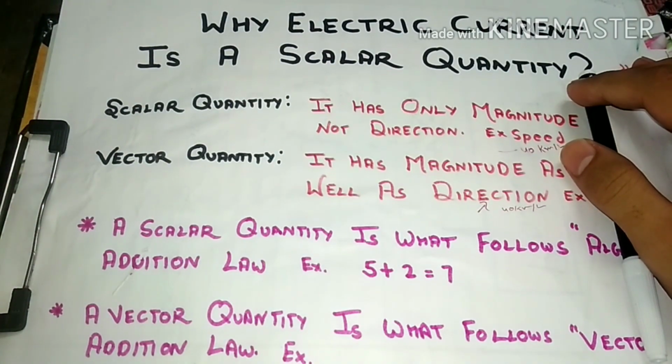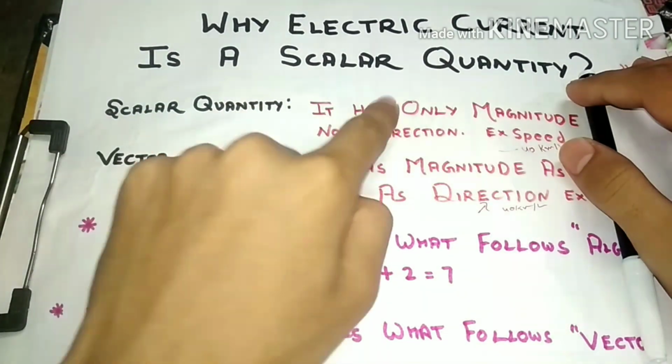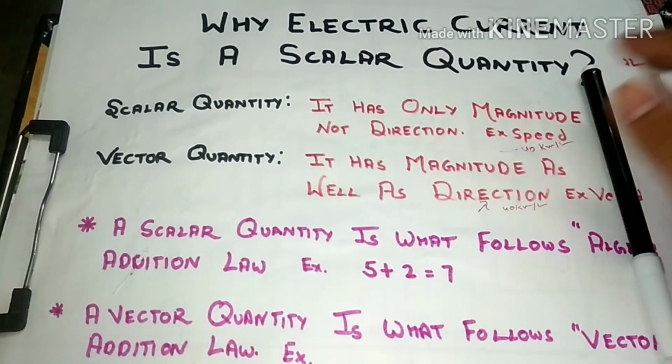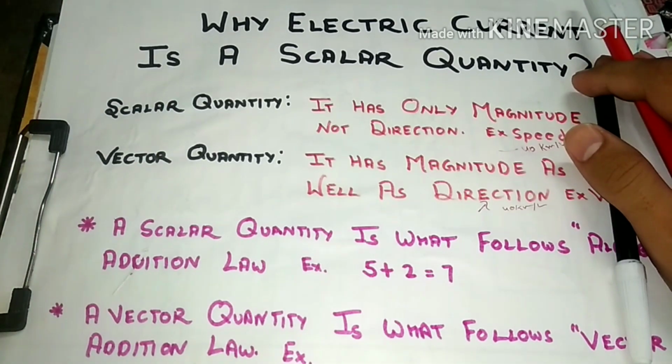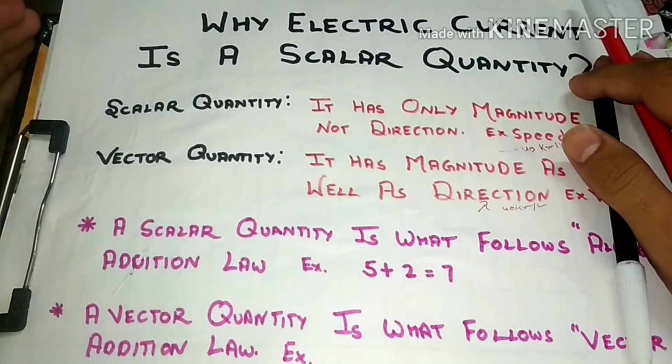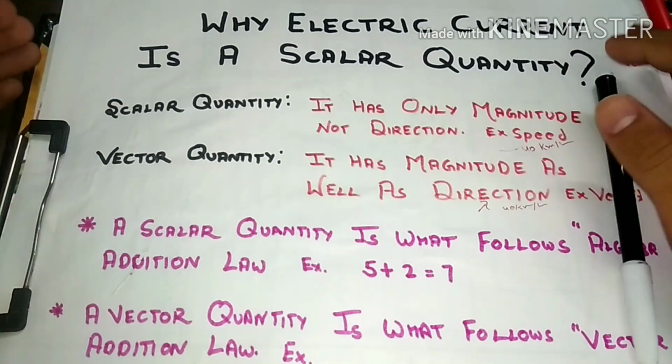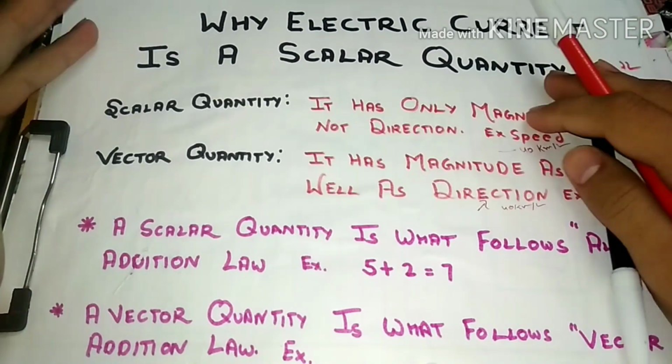Today we will talk about why electric current is a scalar quantity. Why is electric current a scalar quantity? It has both magnitude as well as direction, but in spite of this it is a scalar quantity.